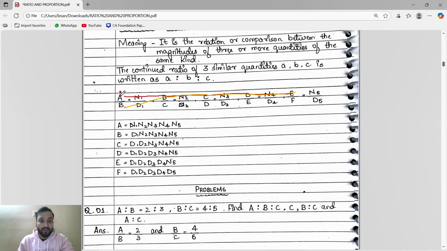If we have to find for C, what will we do? Guys, understand again. If we have to find for C, we will not start from A like A, B, C. We are not going to do it like that. For A, understand one thing: where is A? A is in the numerator, so we will multiply in the numerator, A to B, B to C, C to D, D to E. If it is in the numerator, we multiply all the numerator. Done. Now we will see B. Where is B starting? B is starting from here, the denominator.